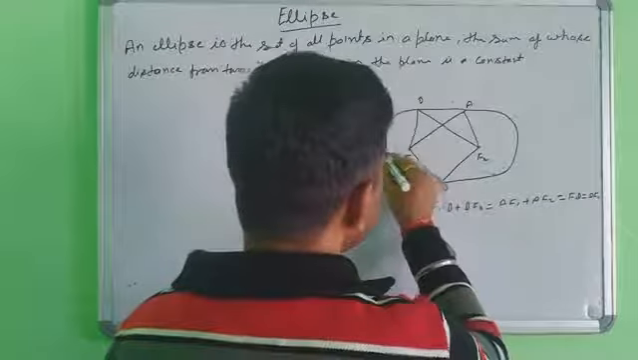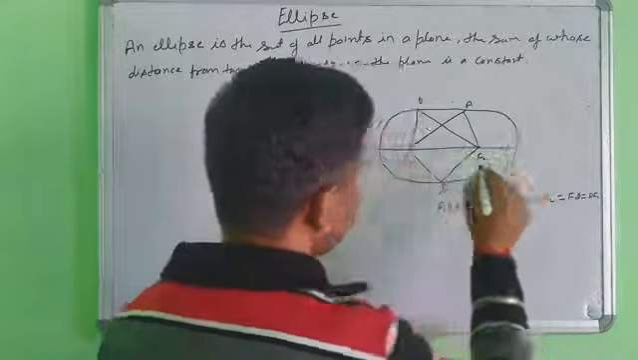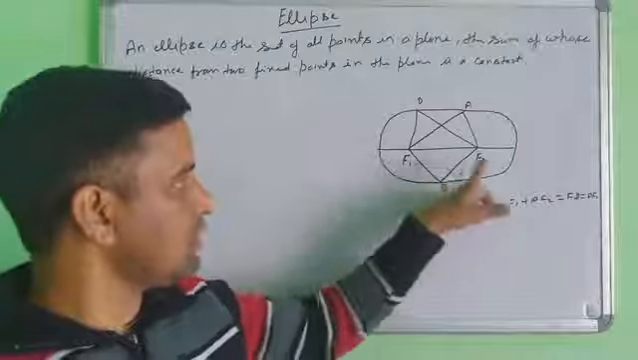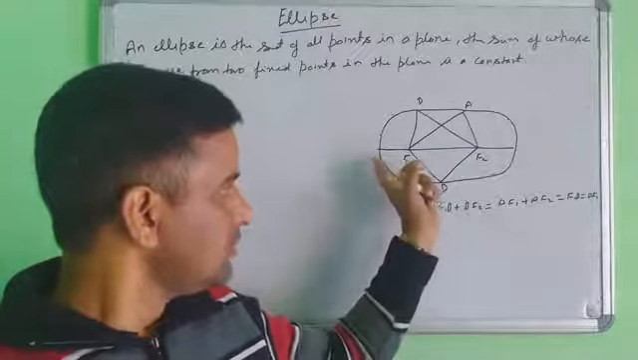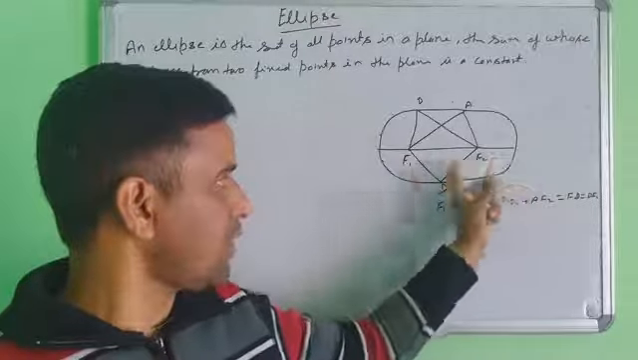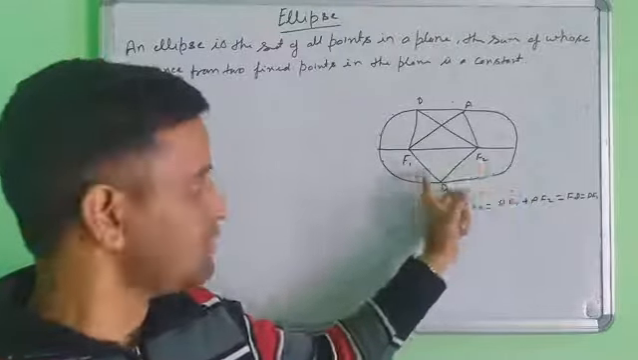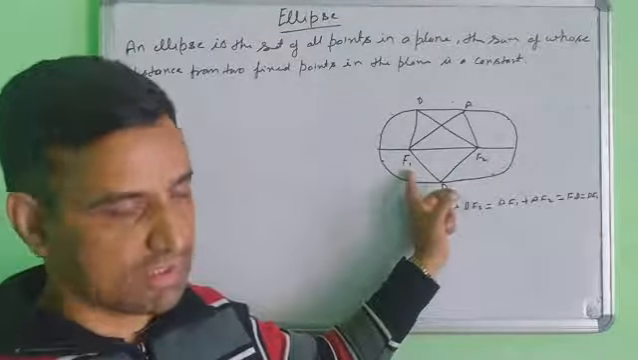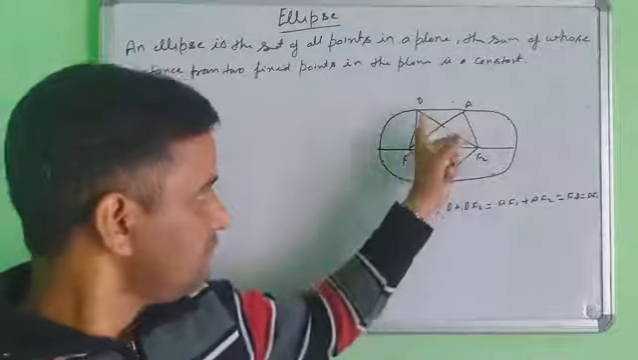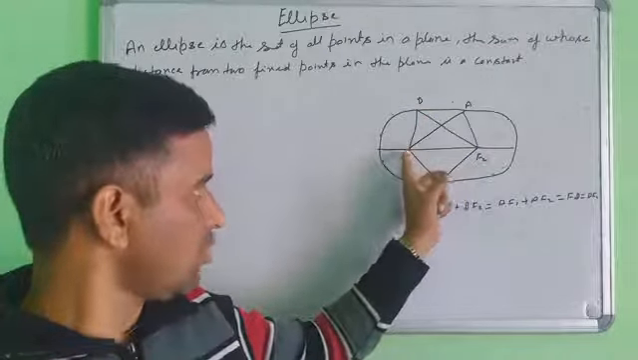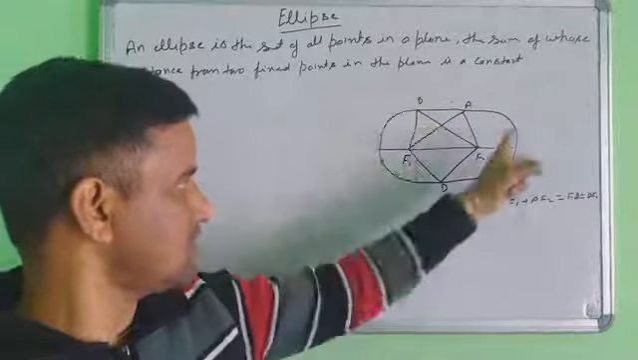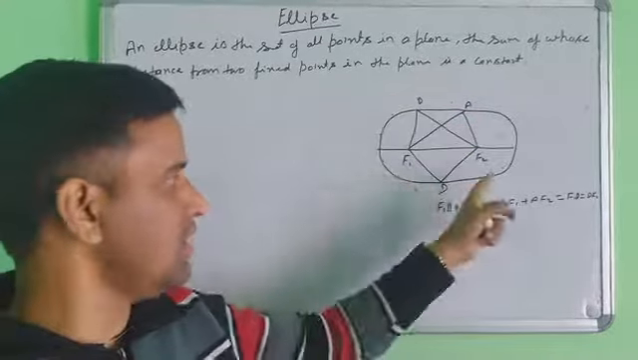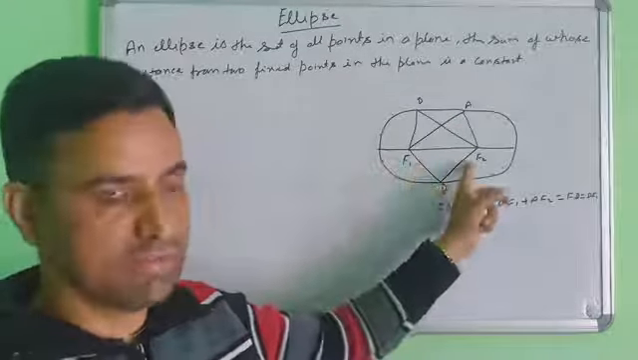Now the name of these two fixed points. Suppose you draw the line segment through the two fixed points F1 and F2. F1 and F2 are called the focus points. A and B are the points where this line passes through the ellipse, and F1 and F2 are the foci of the ellipse.